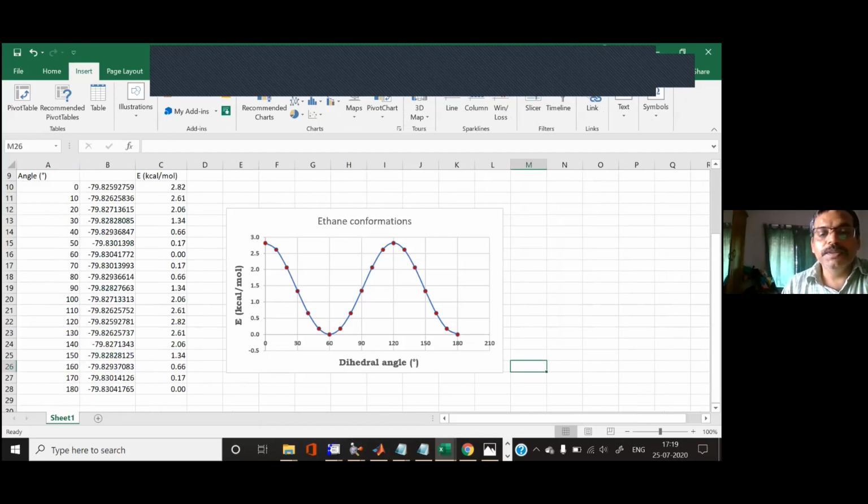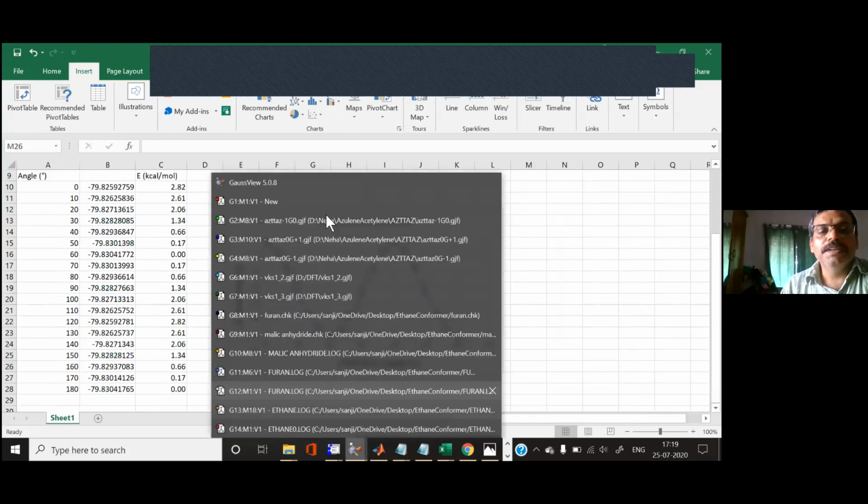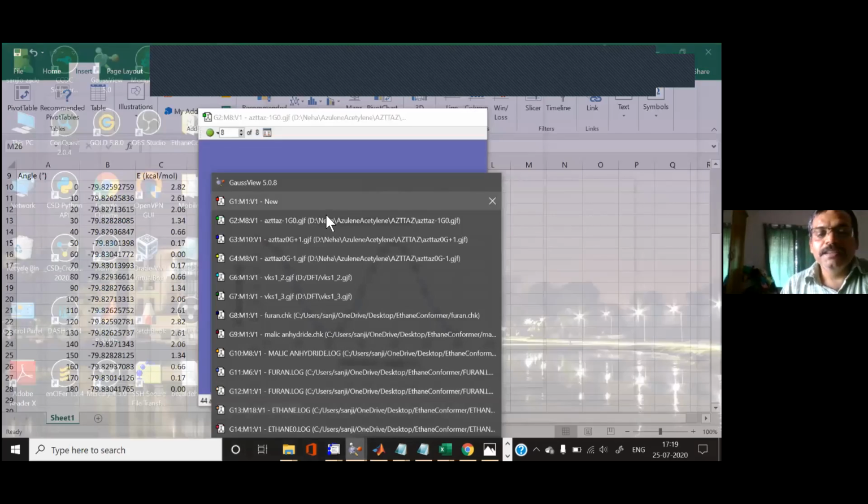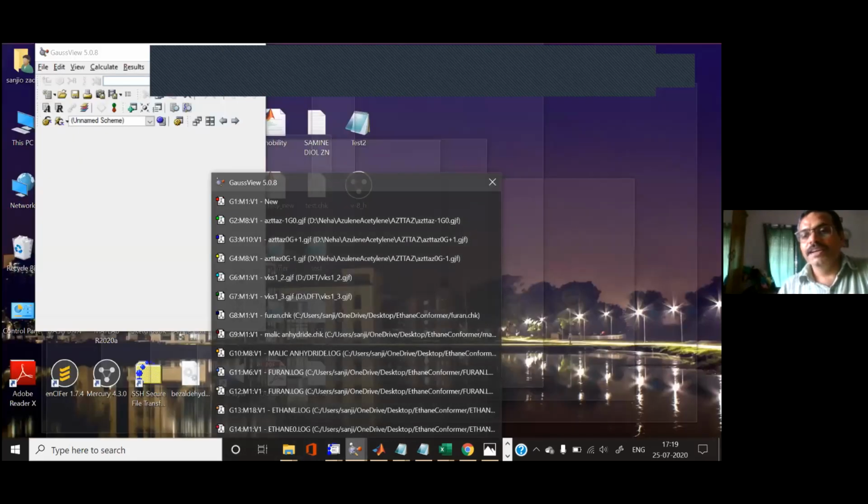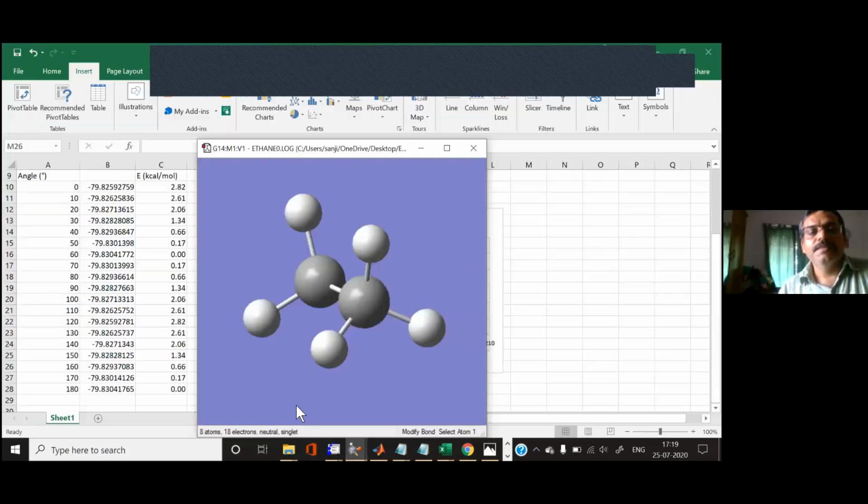So you see, this is very simple. When we consider the conformation of the ethane molecule, it's very logical. You have basically this 0 degree conformation.